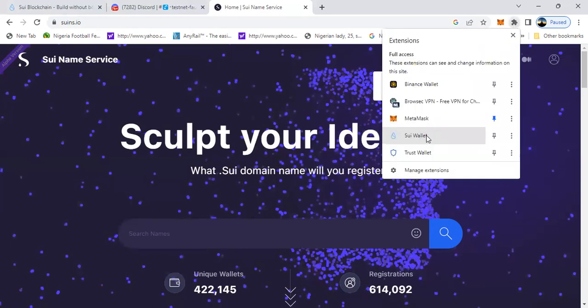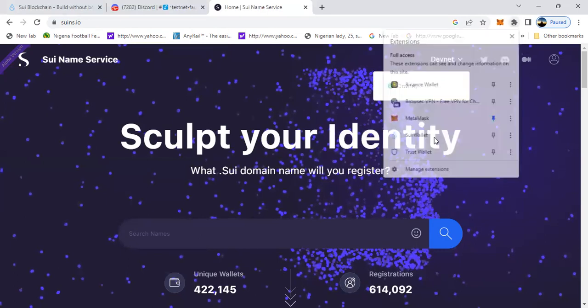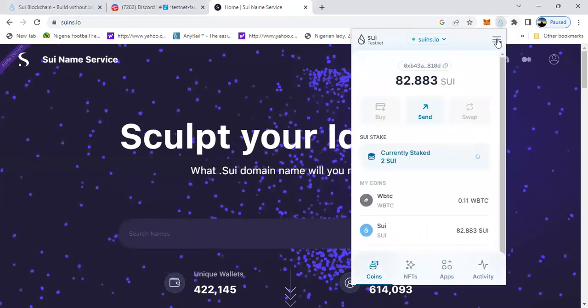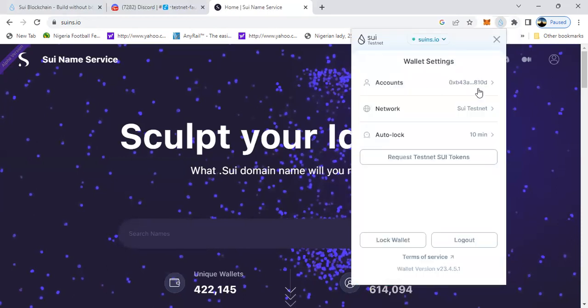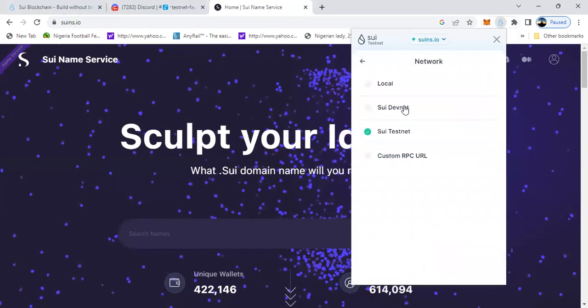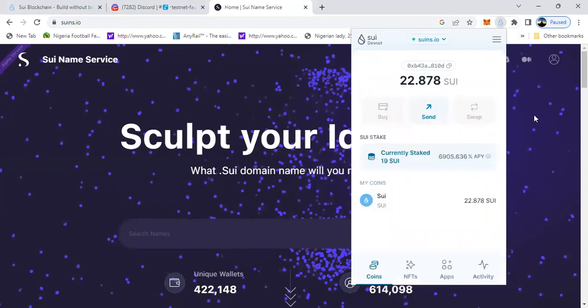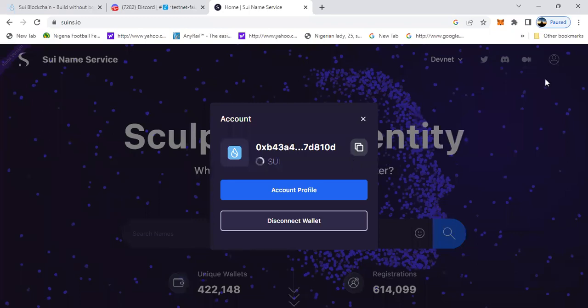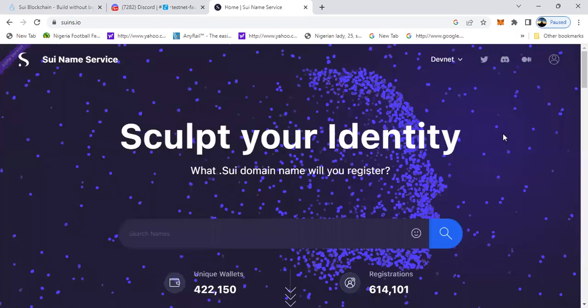You will come to your SUI wallet. You will come to the three horizontal lines at the top right corner. You're going to change the network to SUI DevNet. You change it to SUI DevNet, and by that, you have successfully changed it. And here, because I'm already connected, you will have to connect your wallet. Once you successfully connect your wallet, it's going to show as your address here. All right, so this is what you have to do.